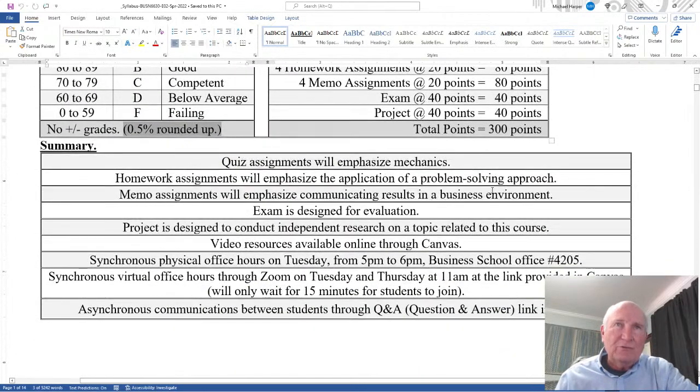Okay, here's a summary. The quiz assignments will emphasize mechanics. The homework assignments will emphasize application of a problem-solving approach in a business environment. Memo assignments will emphasize communicating results in a business environment. The exam is designed for evaluations. I'll explain it down below. The project is designed to conduct independent research on a topic related to the course.